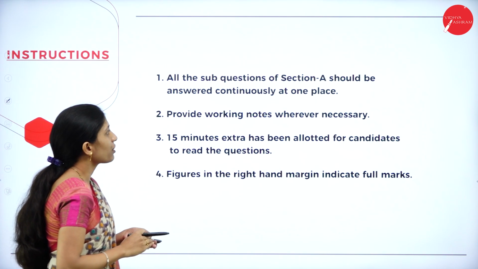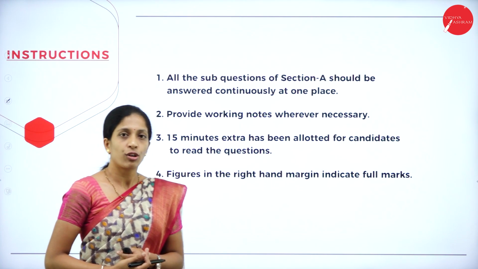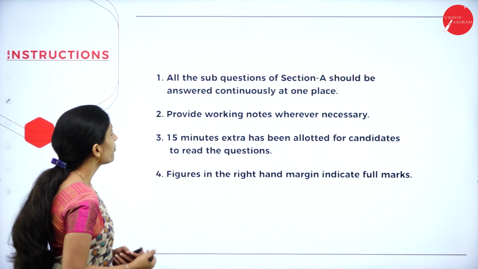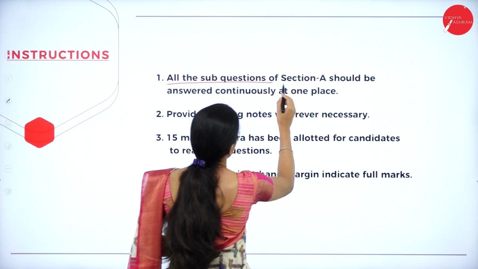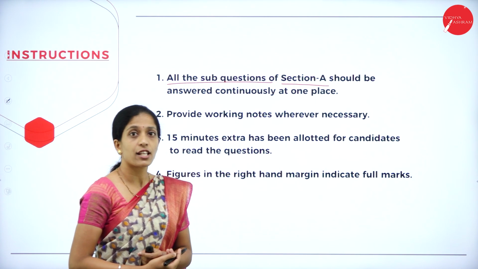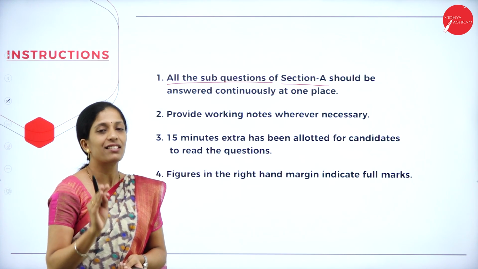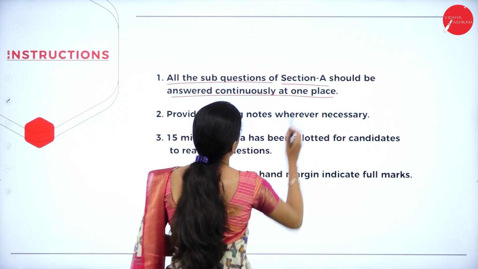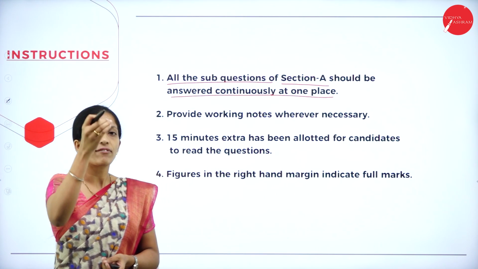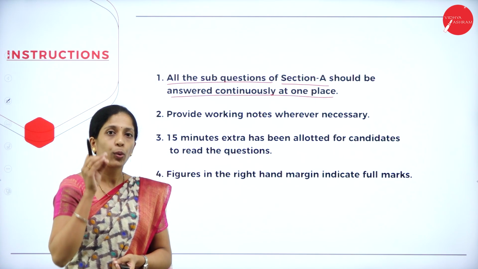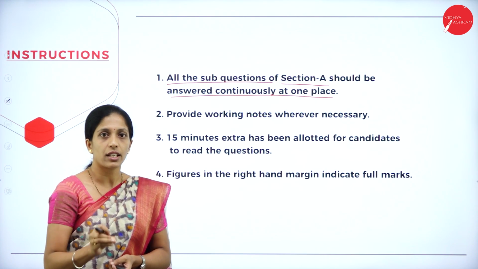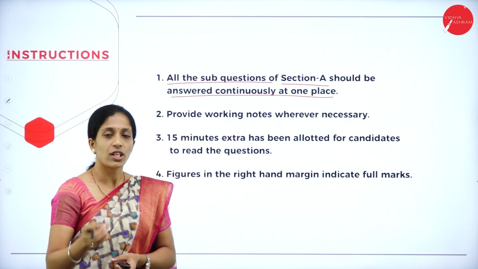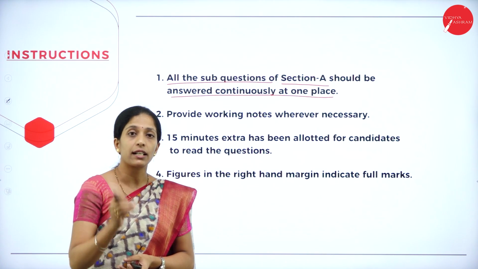Now moving on to the first one. First we shall go through the instructions they have given in the model question paper. All the sub questions of Section A, that is, Section A is of 1 mark, should be answered continuously at one place. So you have to answer all the questions of Section A continuously. You should not randomly answer the questions.